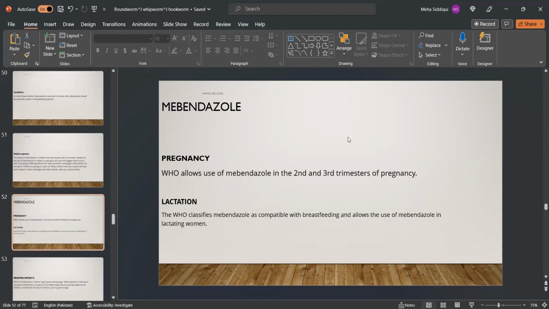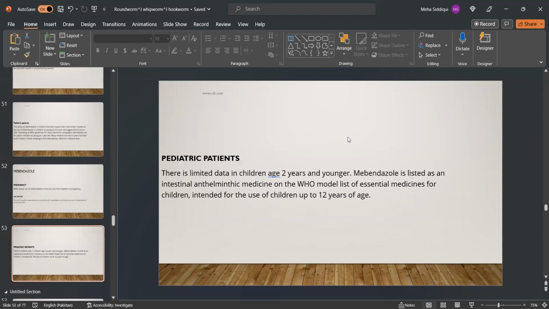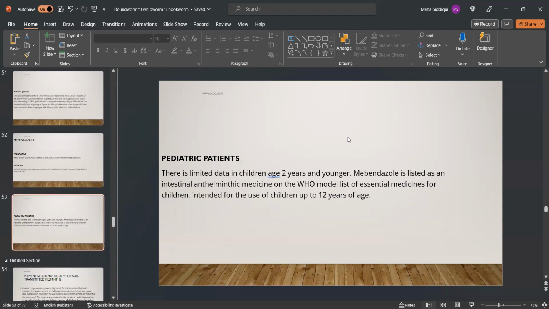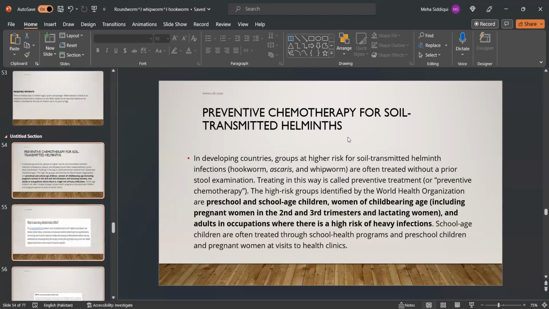Mebendazole, again, in pregnancy: WHO allows its use in the second and third trimester of pregnancy, and in lactation, it should be used with caution. Pediatric patients: there is limited data in children aged 2 years and younger. So mebendazole is used as an anthelmintic medicine on the WHO model list of essential medicines for children, to be used for up to 12 years of age.